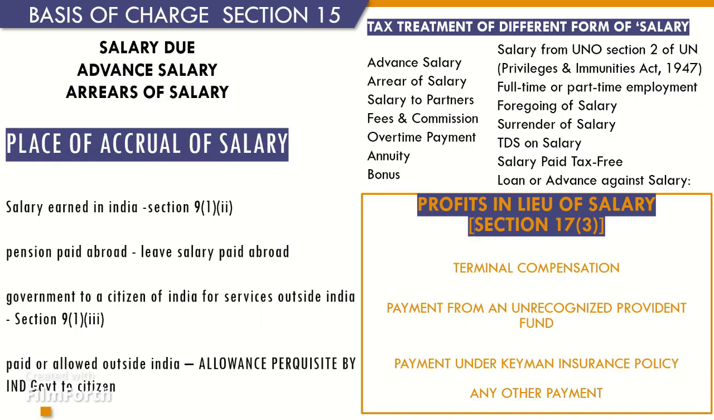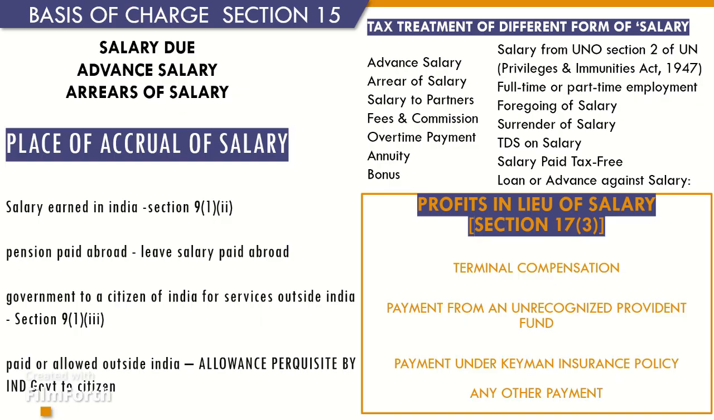Foregoing of salary. Once salary accrues, the subsequent waiver by the employee does not absolve him from liability to income tax. Such waiver is only an application and hence chargeable to tax. Surrender of salary. If an employee, government, public sector unit, or private, surrenders his salary to the central government under Section 2 of the Voluntary Surrender of Salaries, Exemption from Taxation, Act, 1961, the salary so surrendered would be exempt while computing his taxable income.